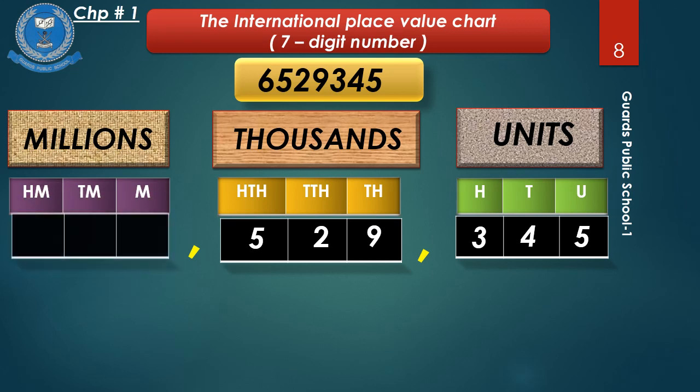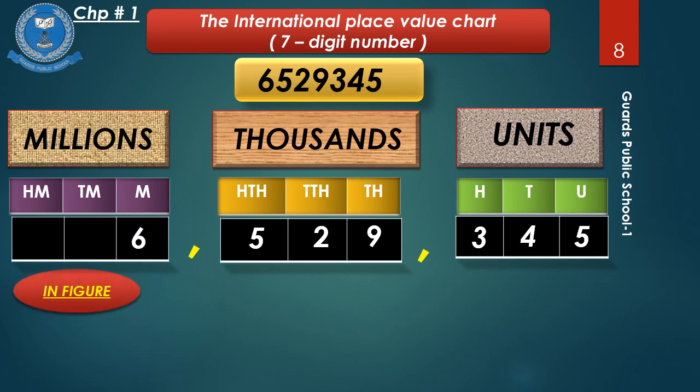Let's start with our third period, that is of million. 6 is at millions place. In figure it will be written as 6, comma. 6 is in the millions period. 529, 529 is in the period of thousand. 345, 345 is in the period of unit.